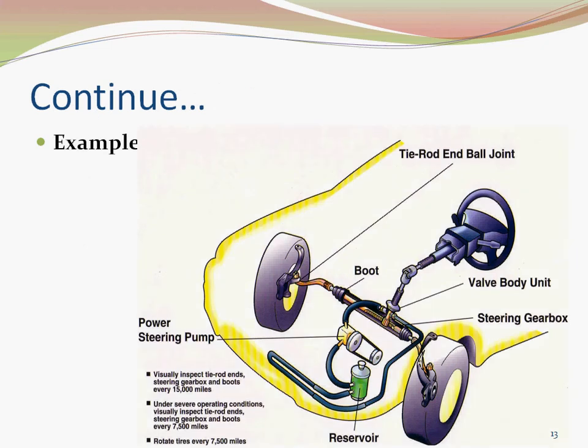Looking at the example of the power steering mechanism of a car. Power steering of a car is a complex system which internally has lots of components tightly coupled together as they work. Some of these are the valve body unit, boot, tie rod and ball joint, steering gearbox, etc. They work synchronously to turn the car in the desired direction.